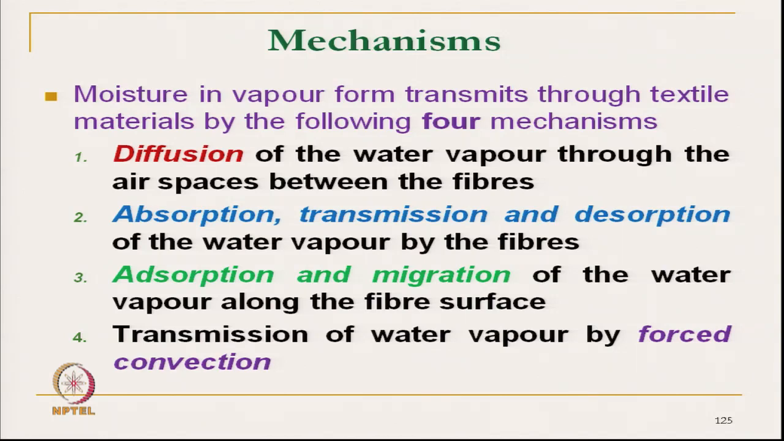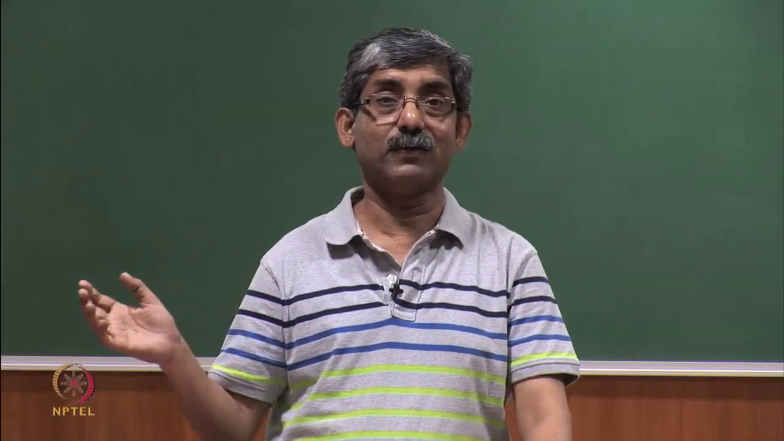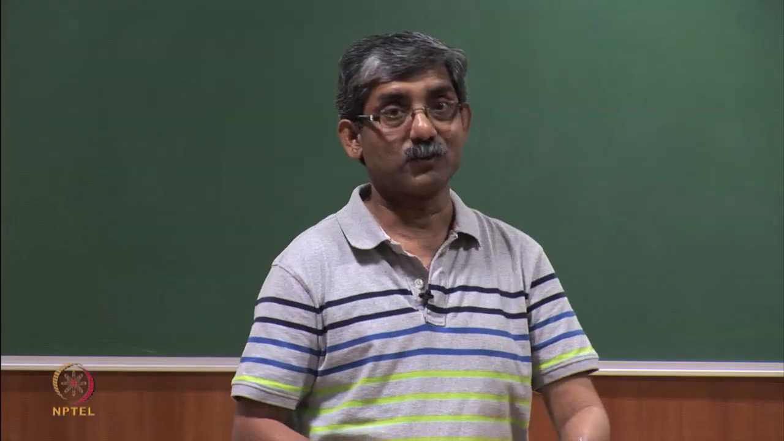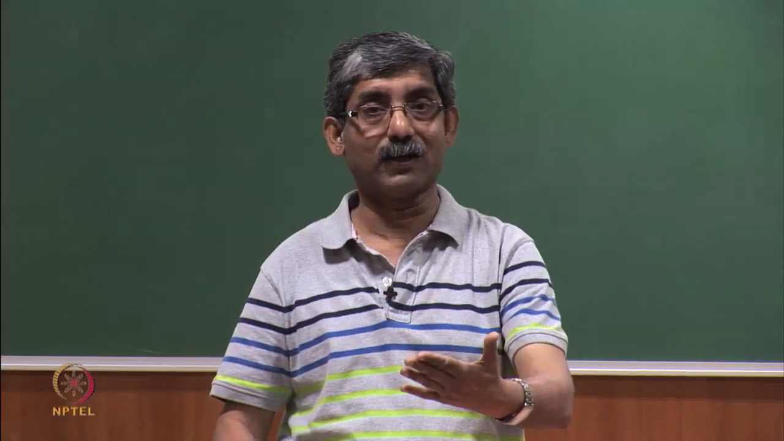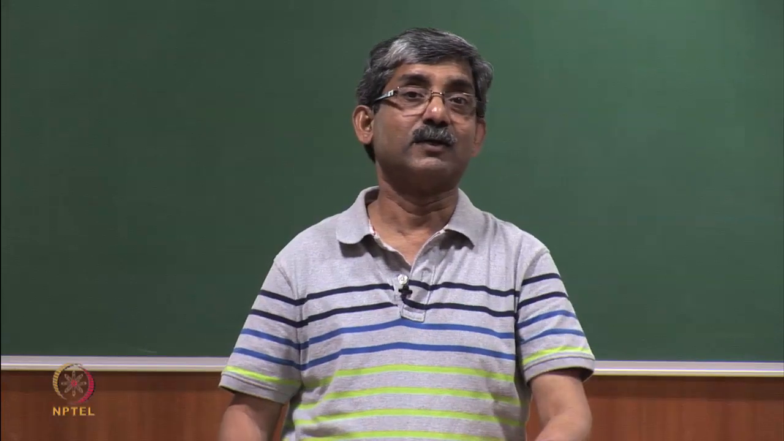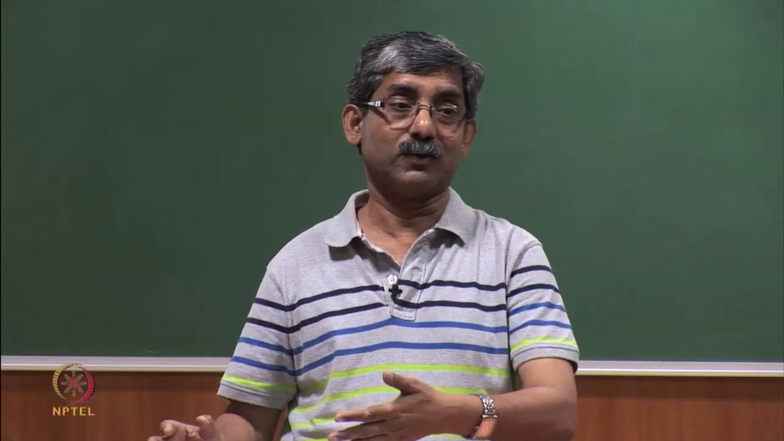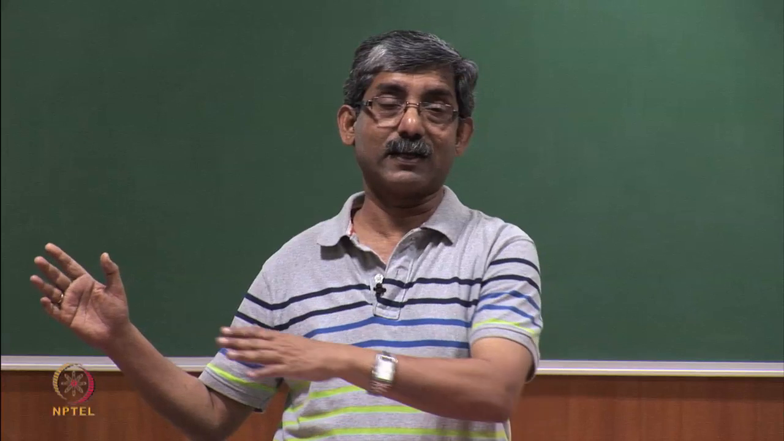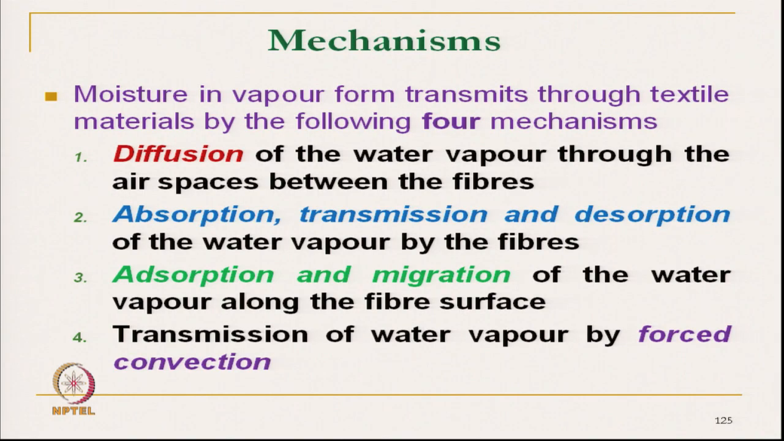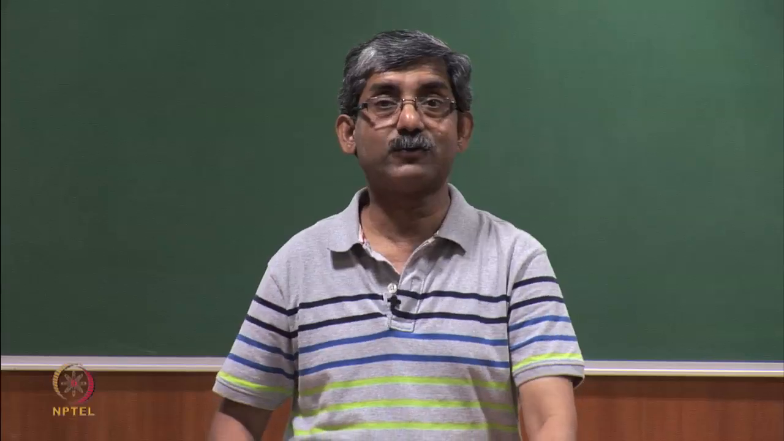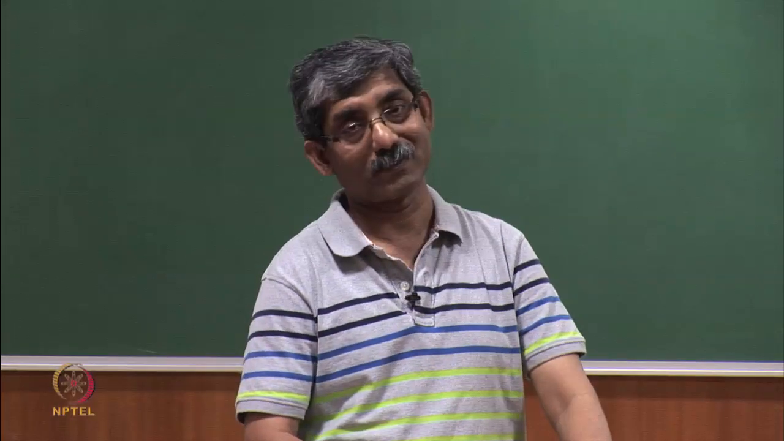Like the forced convective heat transmission we have seen, similarly here the flow of air enhances the moisture transmission. The boundary air layer is outside the fabric, above the fabric layer, as we have seen in the last slide. So, as the air blows, it will take all the moisture beyond the fabric surface, and so forced convection will take place.